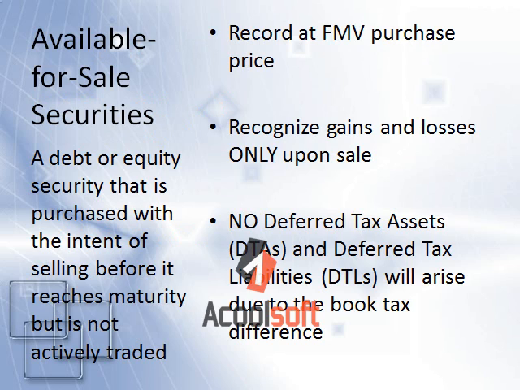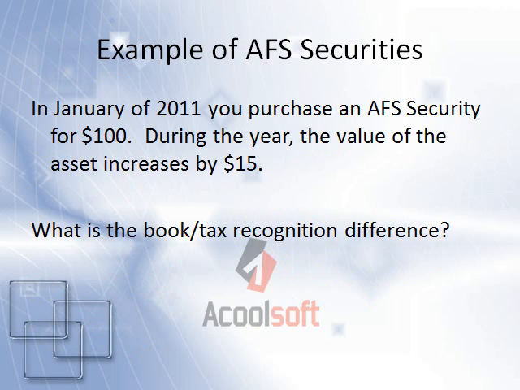Now we will move on to the tax aspect of the available-for-sale securities. There are 3 main things that you need to remember about the tax implication of an available-for-sale security. Number 1, it is to be recorded at the fair market value purchase price, just like for financial book purposes. Number 2, gains and losses are only recognized upon the sale of the security, not when there is an unrealized gain or loss. And number 3 is that there are no deferred tax assets or deferred tax liabilities created. That is what makes available-for-sale securities different from trading securities.